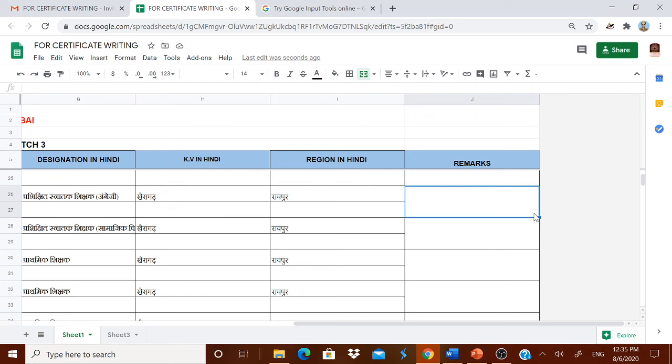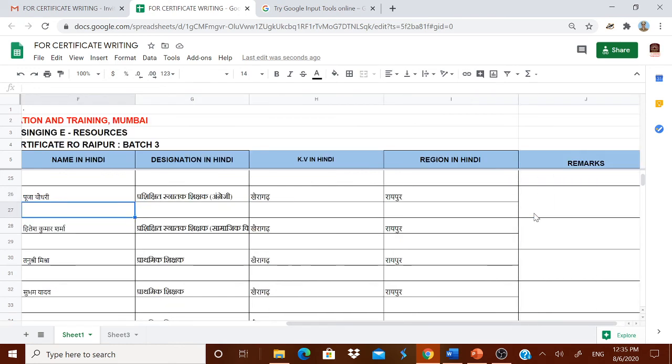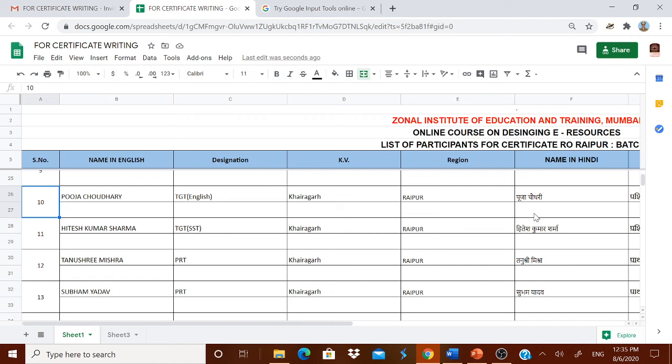And one more request, please don't do any other changes in this Google Sheet. No need to do any savings. If you are opening it and you are typing whatever correction is required, automatically it will be saved. Once again I repeat, please do the changes required only in the row below your name. Below your roll number, one row is kept for doing correction. If there is any correction, do it. Change the font color into red. If there is no change, put a hyphen.